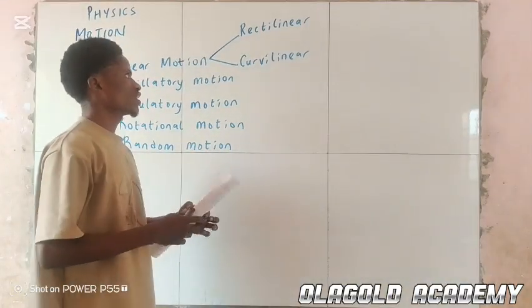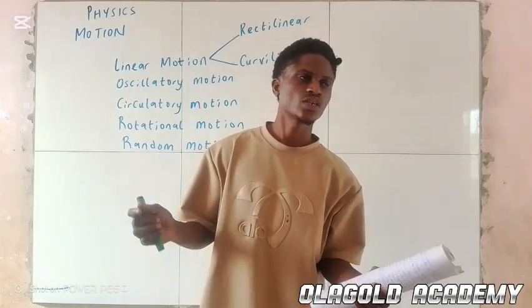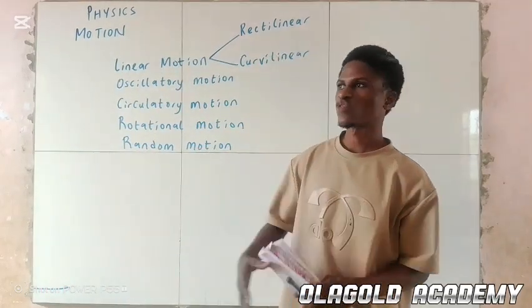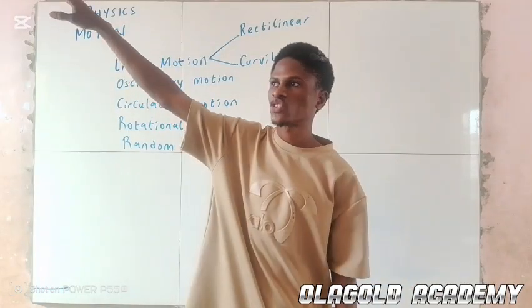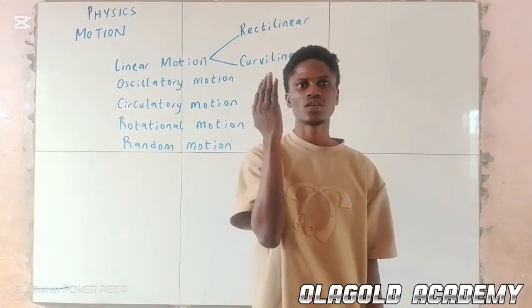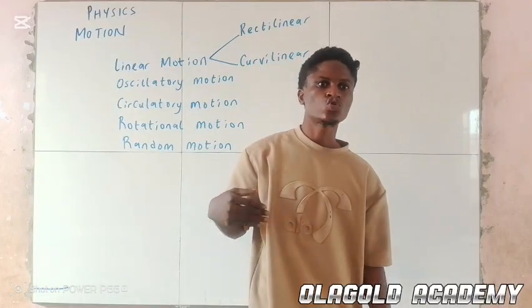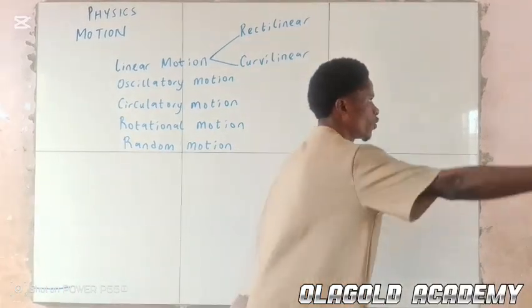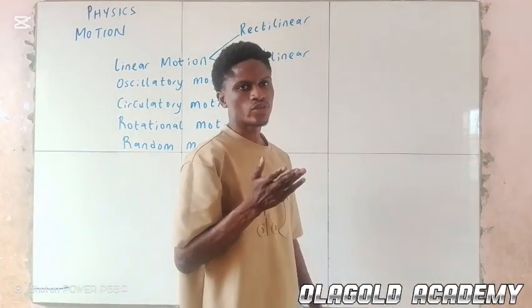Now for rectilinear motion, we can use an example where a train is moving on a straight path. That is rectilinear motion. Now when that train wants to bend by a hill, what happened there?